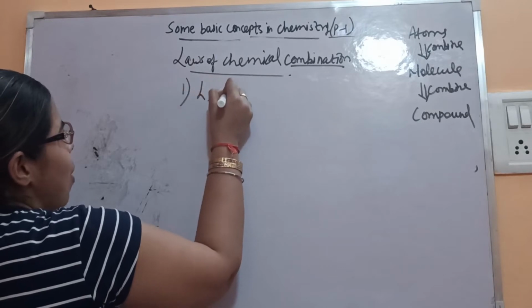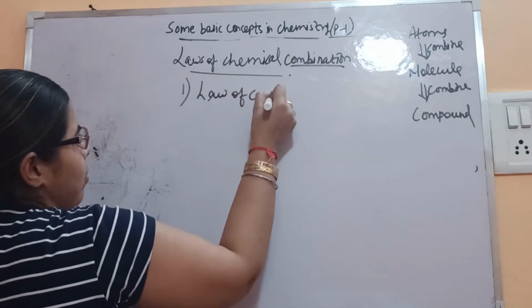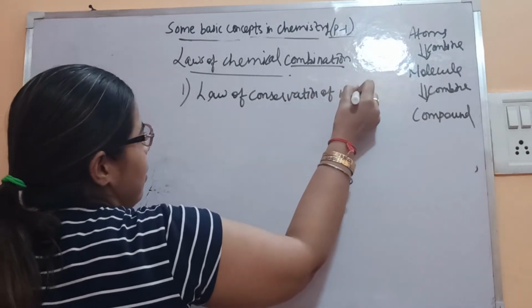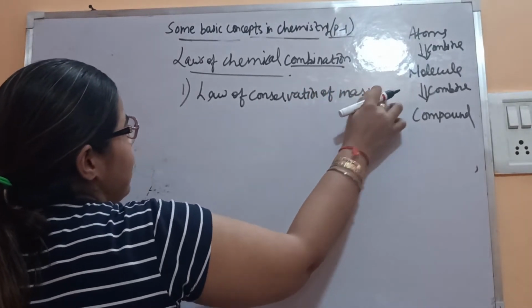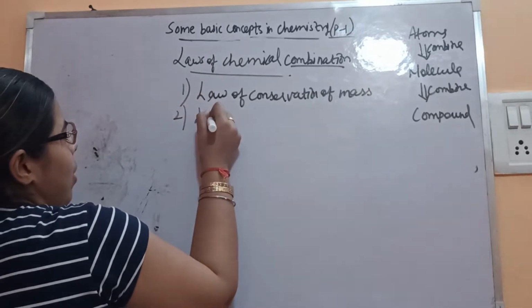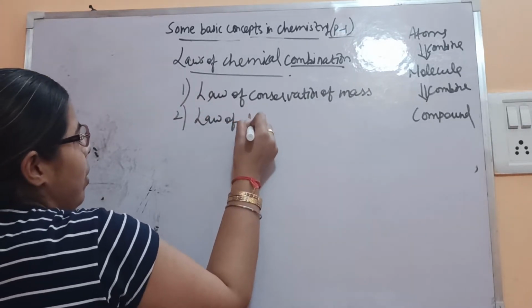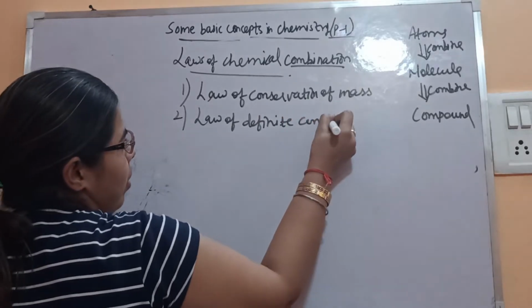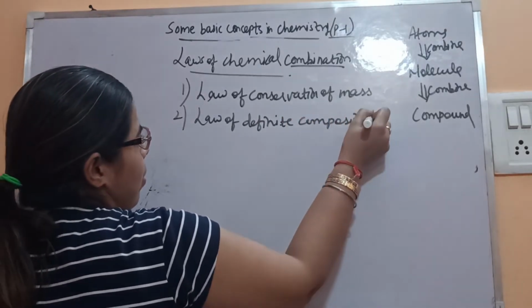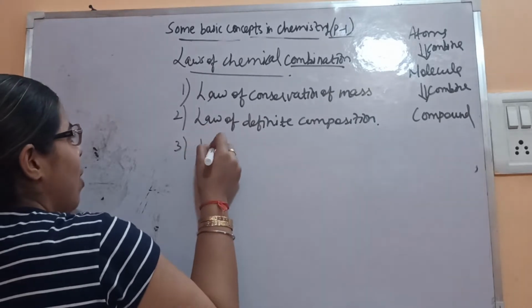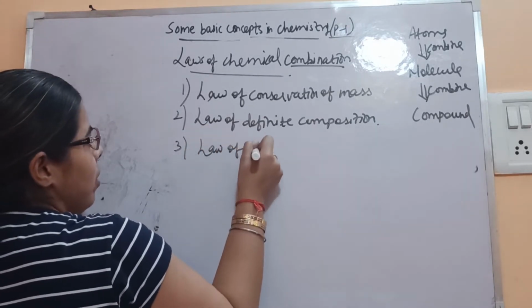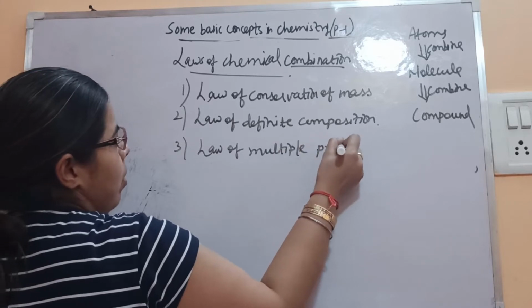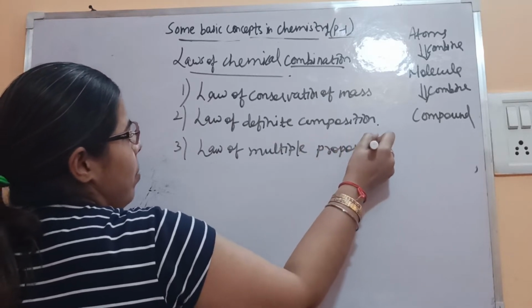First law is the law of conservation of mass. Second, law of definite composition. Then third is the law of multiple proportion.